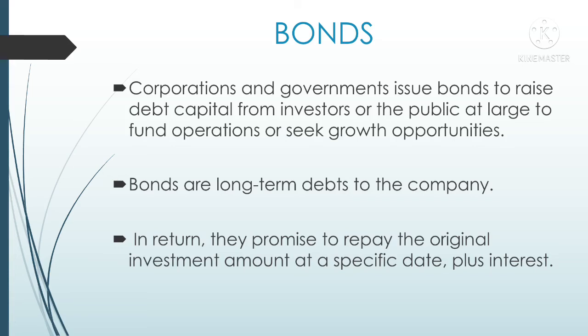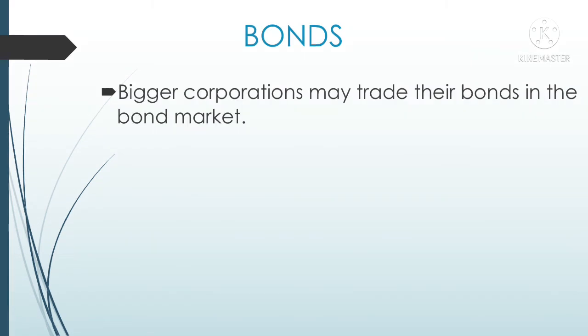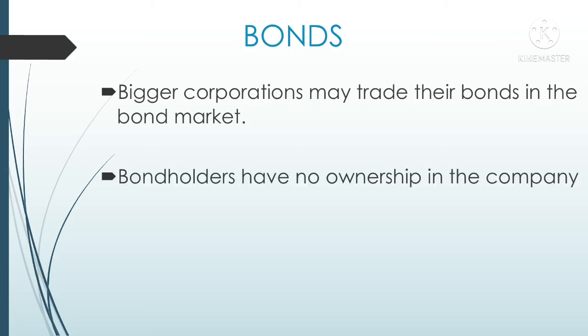Then after completion of this period, the company has to pay the principal amount along with the interest to the bondholder. To understand it clearly, let us consider an example. Suppose a company issues 1000 bonds, each worth 1 lakh for 10 years. Say after 10 years, the company will give you 1 lakh along with some interest amount. This is how bondholders will get good amount in return for their investment. Generally, these bonds will be traded in the bond market by bigger corporations.